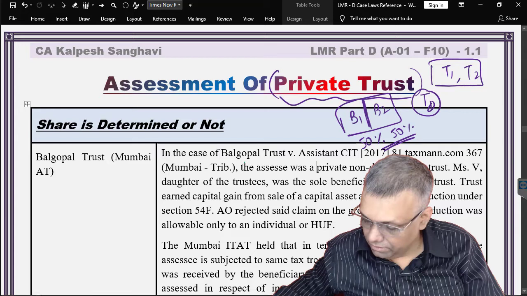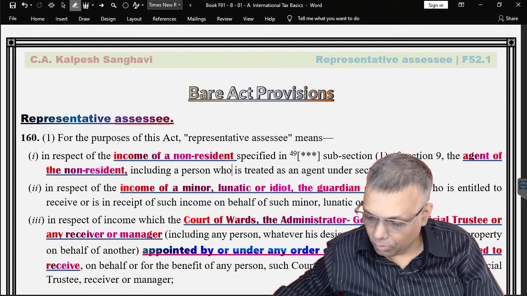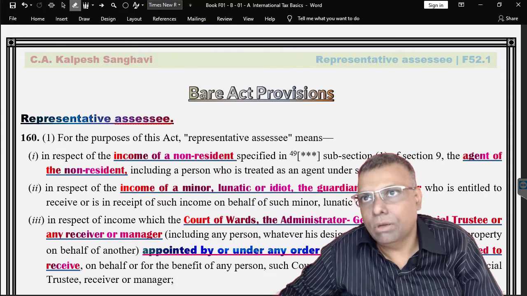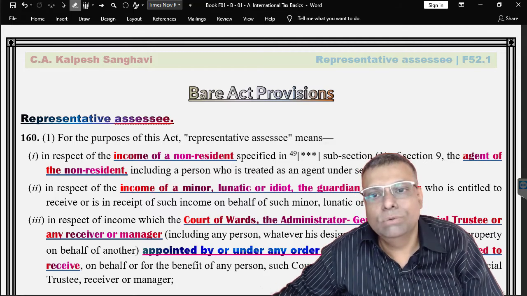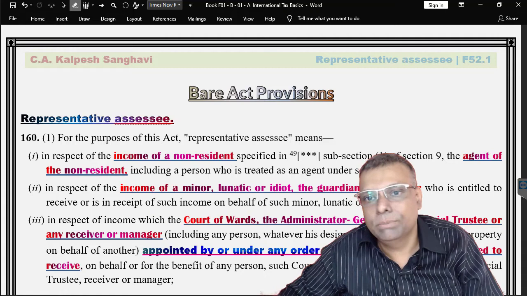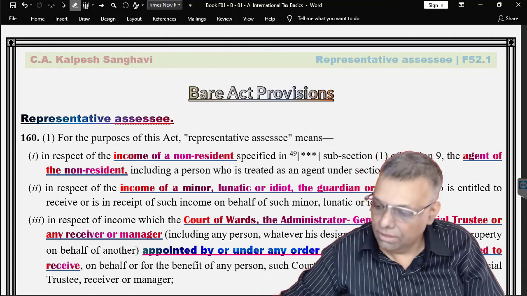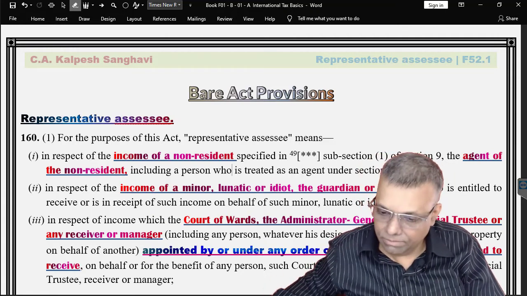See, first of all, in case of the representative assessee provisions, this particular topic, the private trust, is actually a mixed topic with respect to the representative assessee. That's the reason I have just given it to you in this particular chapter.